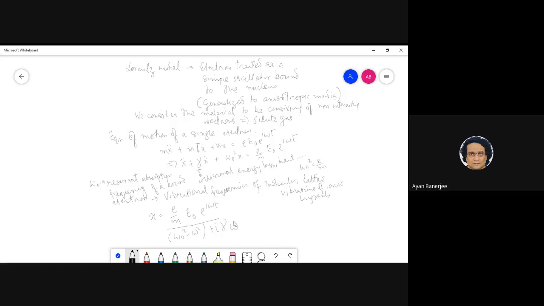Right? This is, I think, very well known. If you take a trial solution and all that, you easily get it. So that means, however, now we have to understand that in the broader context.